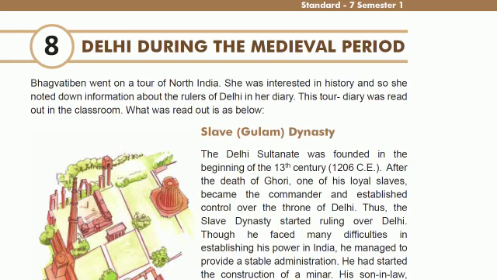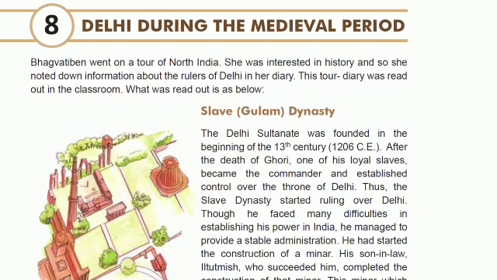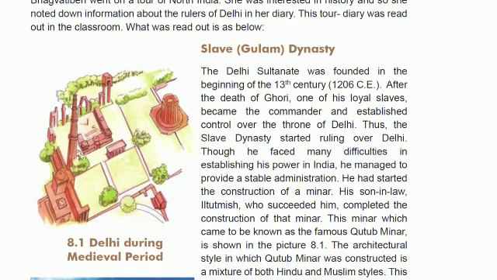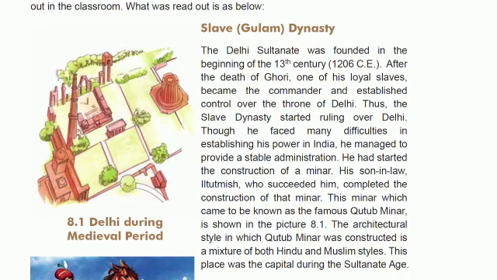In the same way, children, whenever you also go for a tour or picnic, you have to note it down: what and all you see in that place. Not only enjoying, you have to learn something from that place. You may be going to visit temples or monuments or any hill station. Many things are there to note down, so you have to write it in your diary. It will be a memorable one and also you can get more information when you go through that. The same thing she did here, she noted down and now she is reading it out in our class. In this way this lesson is started.